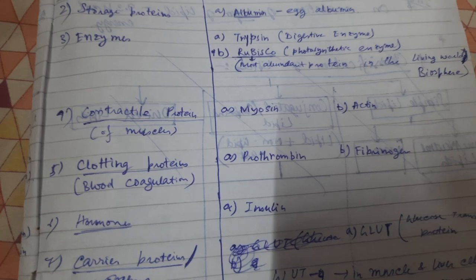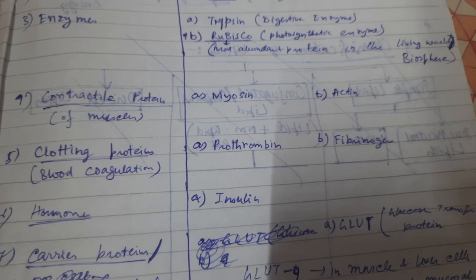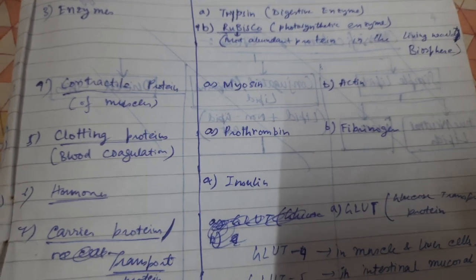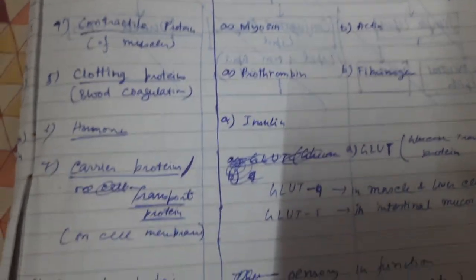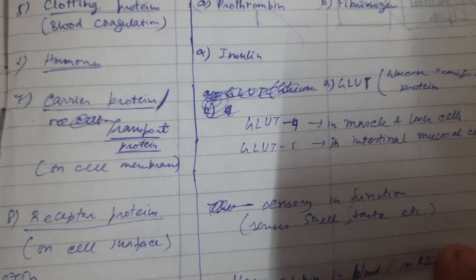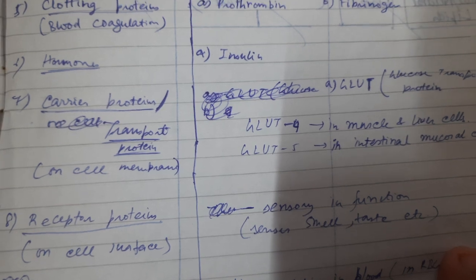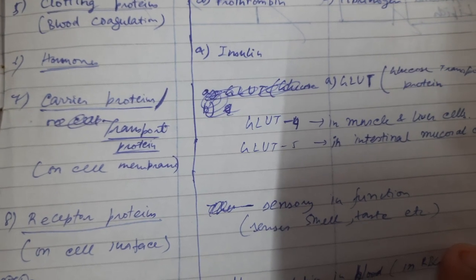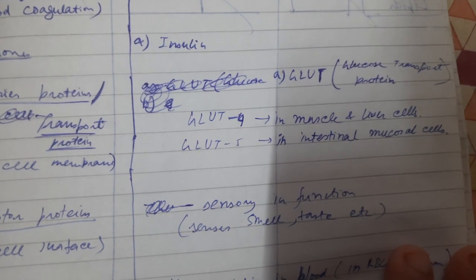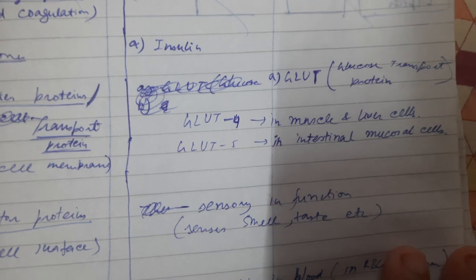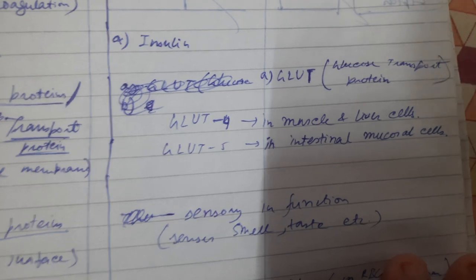All enzymes are proteins, but not all proteins are enzymes. Enzymes are those which help in performing a reaction; generally they enhance the speed of a reaction. And then there are carrier proteins, which help in transportation, generally across membranes. An example of this is GLUT, a glucose transport protein. GLUT4 is present in muscles and liver, and GLUT5 is present in intestinal mucosal cells.